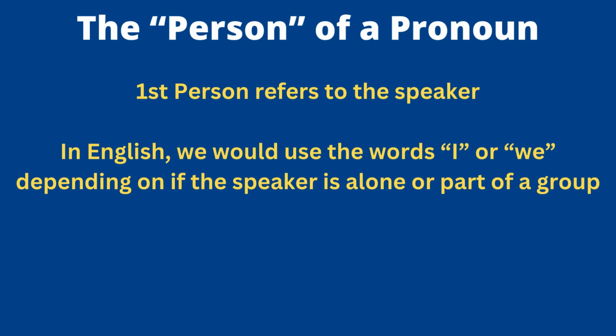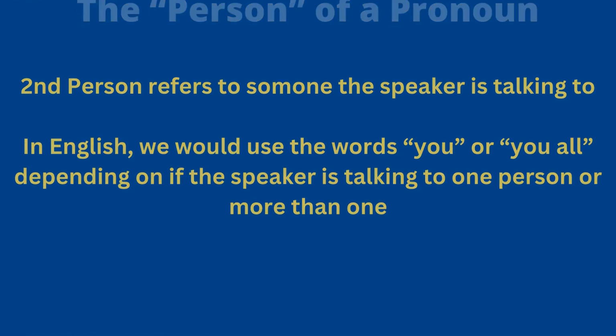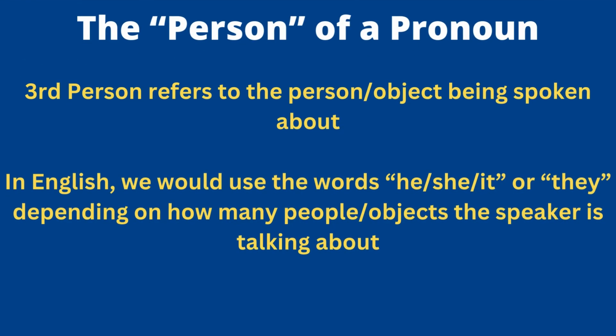That's the plural version. For second person pronouns, it's referring to someone the speaker is talking to, right? So if you're having a conversation with someone, you would either say you or you all, depending on if you're talking to one person, you, or more than one person, you all. That's it. So third person pronouns, which is what we're really focusing on in this video, are when you're referring to the person or subject or object being spoken about. So in other words, you're not talking to this person, and you aren't this person. It's literally a third person in the conversation who's not necessarily there.